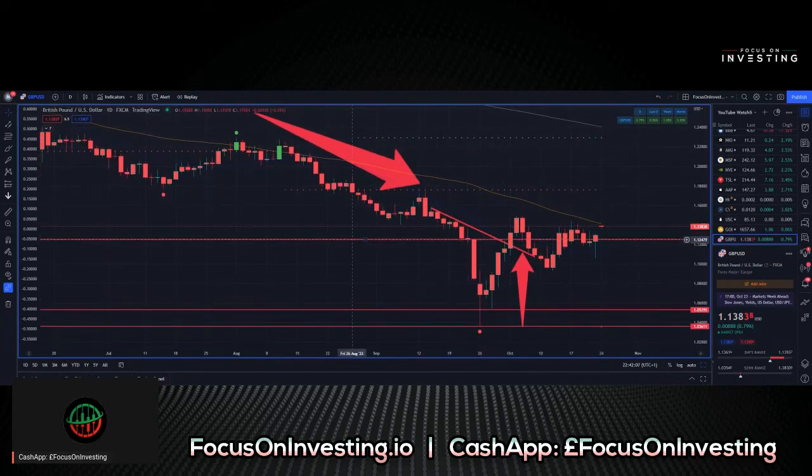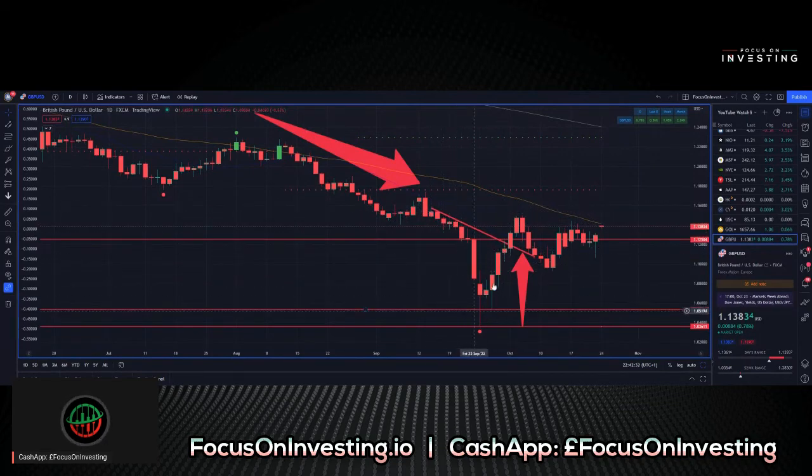And again, price has been just slowly drifting to the downside. We had quite a bit of a tank, and this was the tank in the British pound, again, with the whole Liz Truss situation. And it's recovered since that point. And if you watch the video where we broke this down in more detail, you can see that we had a trend line of price bouncing and coming back.